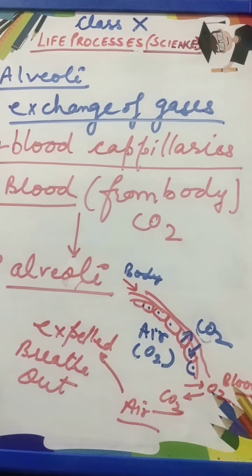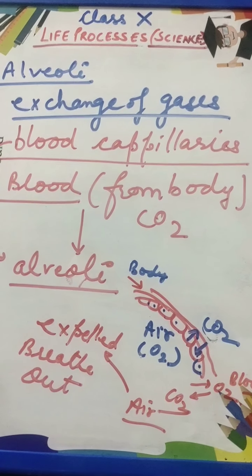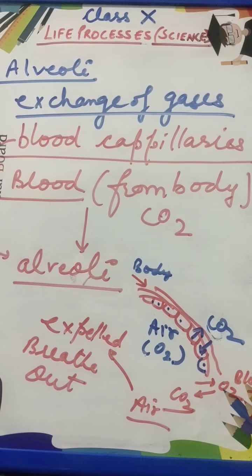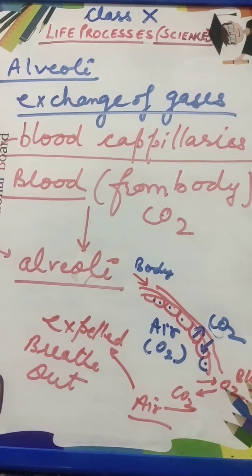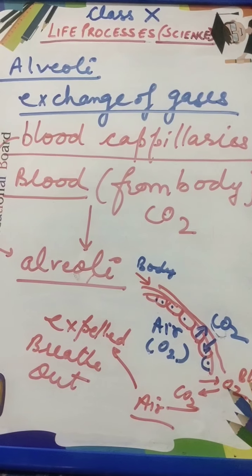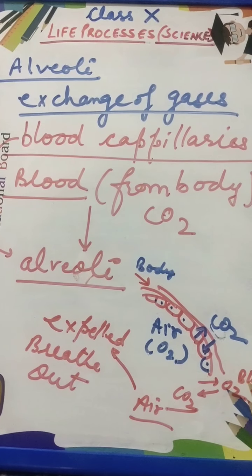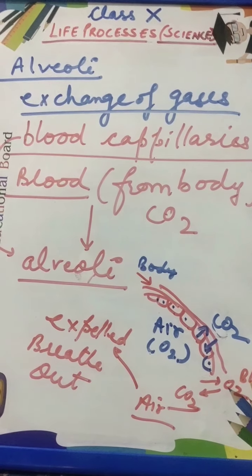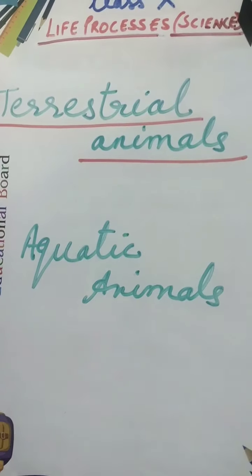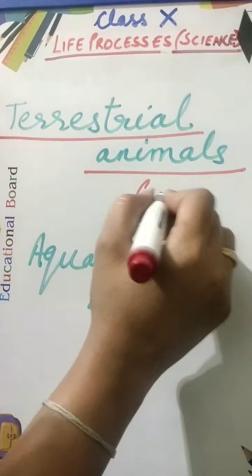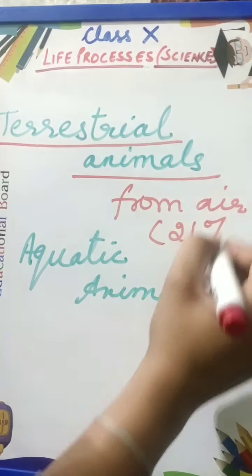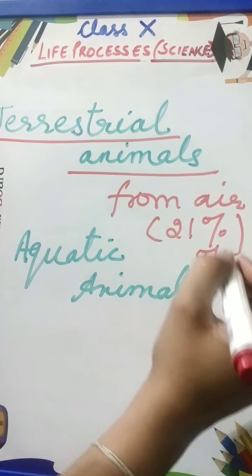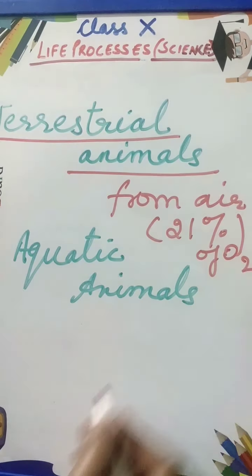Now one more question is there in your book, given on page number 105: what advantage over an aquatic organism does a terrestrial organism have with regard to obtaining oxygen for respiration? Actually, in terrestrial animals, we take oxygen from air, and air has about 21% of oxygen.